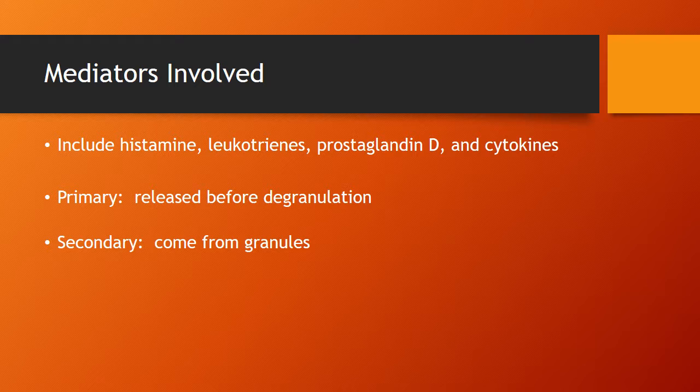Different inflammatory mediators are released upon the degranulation as well. The mediators involved include histamine, proteases, chemotactic factors, leukotrienes, prostaglandin D, and cytokines. The primary mediators are released before the degranulation, and the secondary mediators come from the granules.